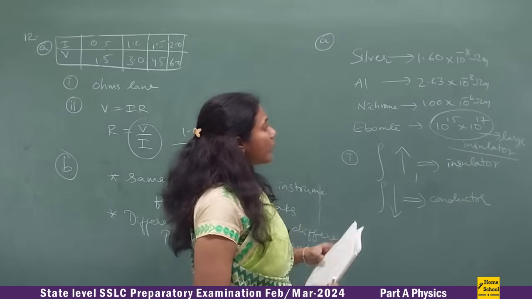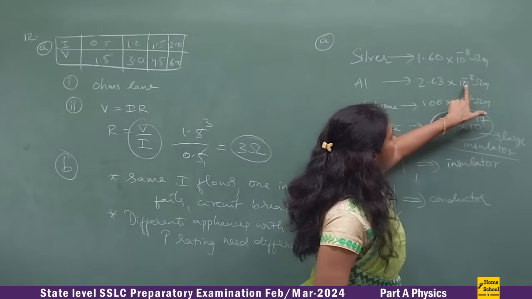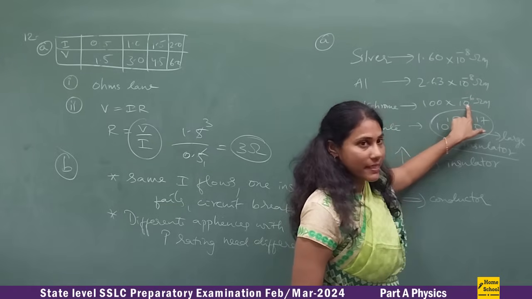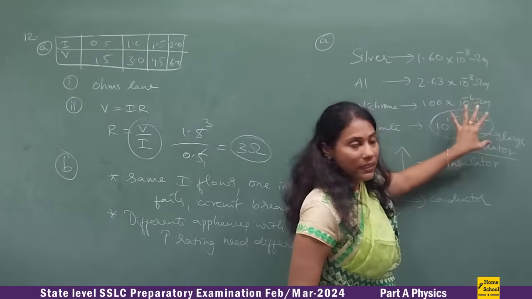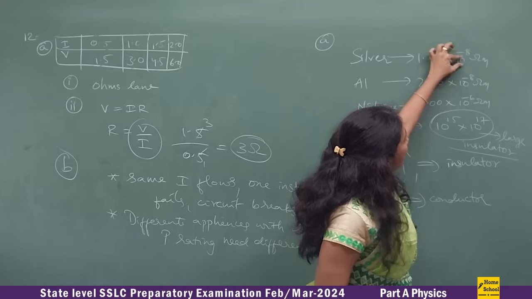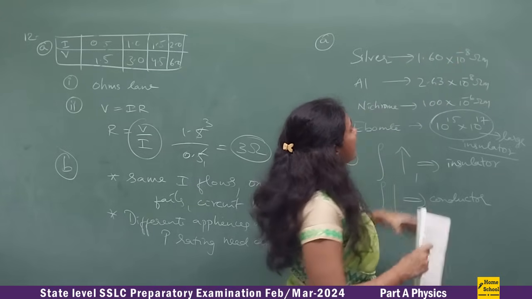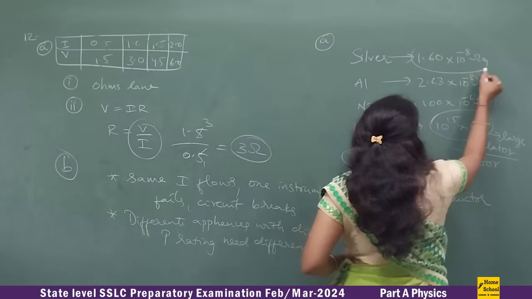Now check out the smallest value. Look here, 10 power minus 8 is small as compared to 10 power minus 6, isn't it? This is a smaller number. Now again, two numbers are there with 10 power minus 8. Check which is the smallest value? Definitely the smallest value is this, right?